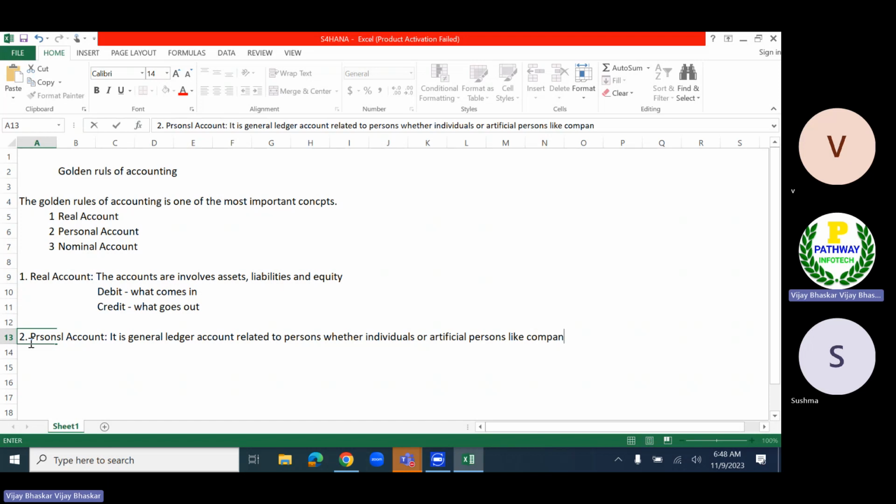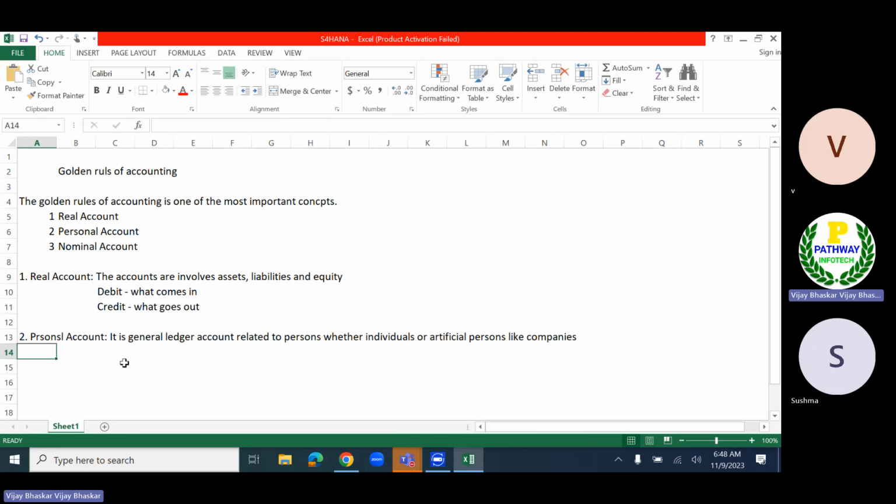I'll put it straightforwardly: companies. So the personal account is related to wherever business transactions are happening, whatever kind of transaction it may be. We are going to treat that as a personal account.